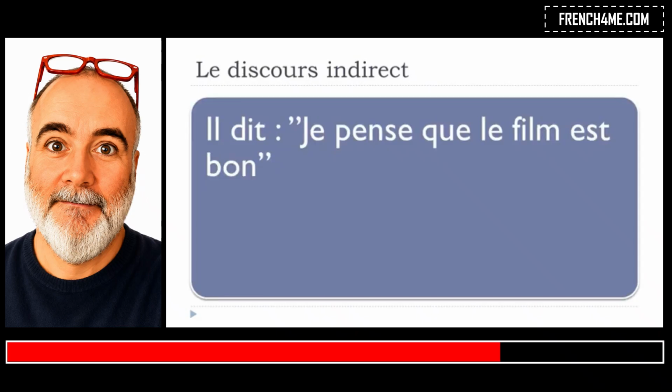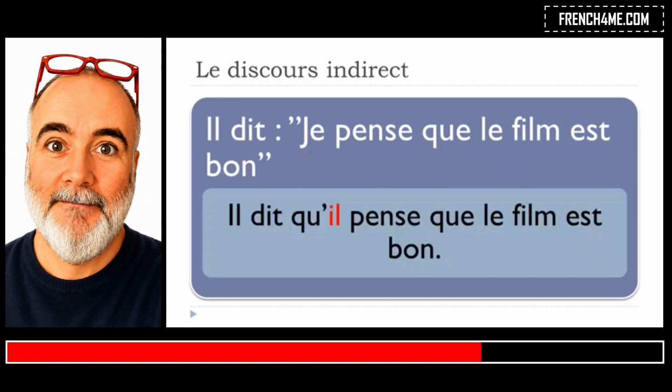one first example. Il dit, okay, dire is to say, he says, je pense que le film est bon. Je pense, so penser, I think, that le film est bon. Okay, so if you want to modify this sentence, of course, you will have to change it a little bit, because it's not possible to say il dit que je.